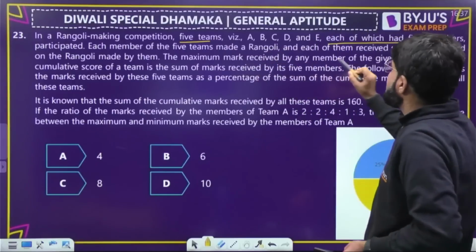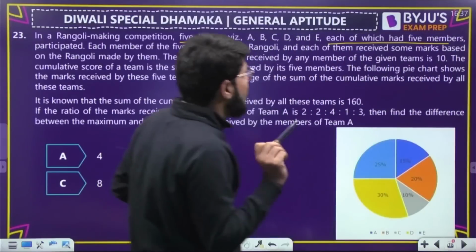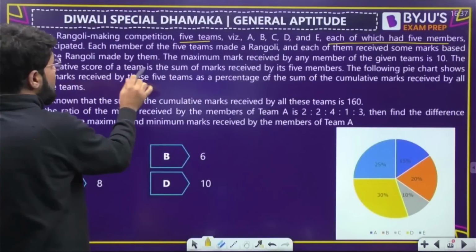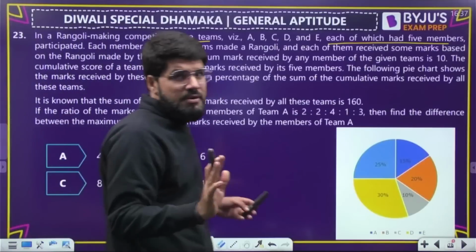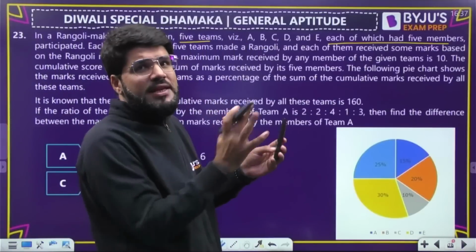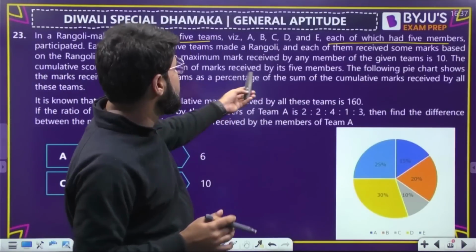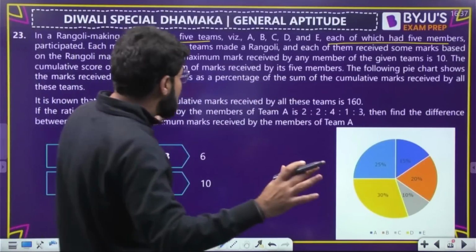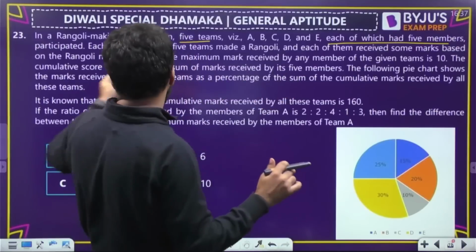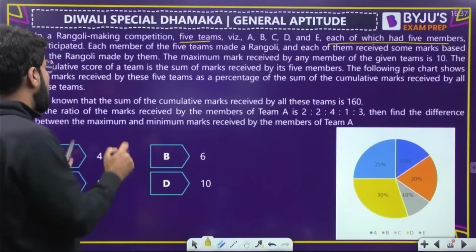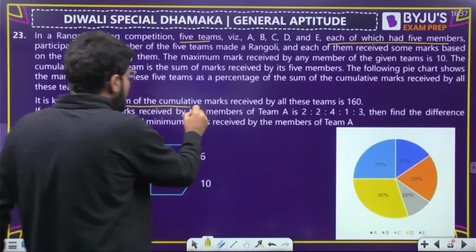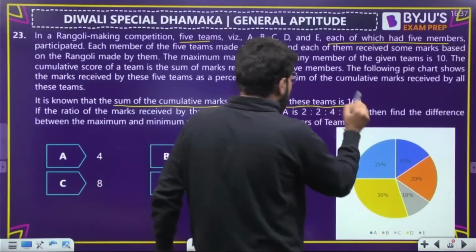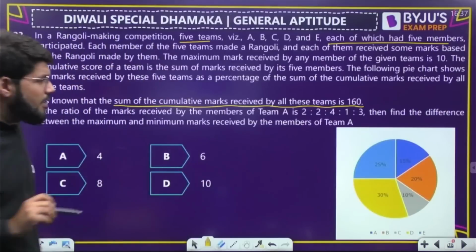The maximum marks received by any member of the given teams is 10. The cumulative score of a team is the sum of marks received by the 5 members. So the team score is calculated by adding the marks of the individual 5 members. The following pie chart shows the marks received by these 5 teams as a percentage of the sum of the cumulative marks received by all these teams. It is known that the sum of the cumulative marks received by all these teams is 160.